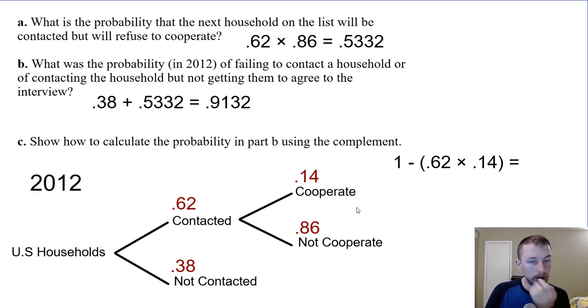The only thing that wouldn't be occurring is if we contacted them and they cooperated. So we can multiply contacted and cooperated, which would be this branch, and then subtract it from 1, which will tell us the sum of all the other branches in our diagram. Doing that in the calculator, you'll get the exact same thing by using the complement, which is pretty fascinating. All right, that's it.